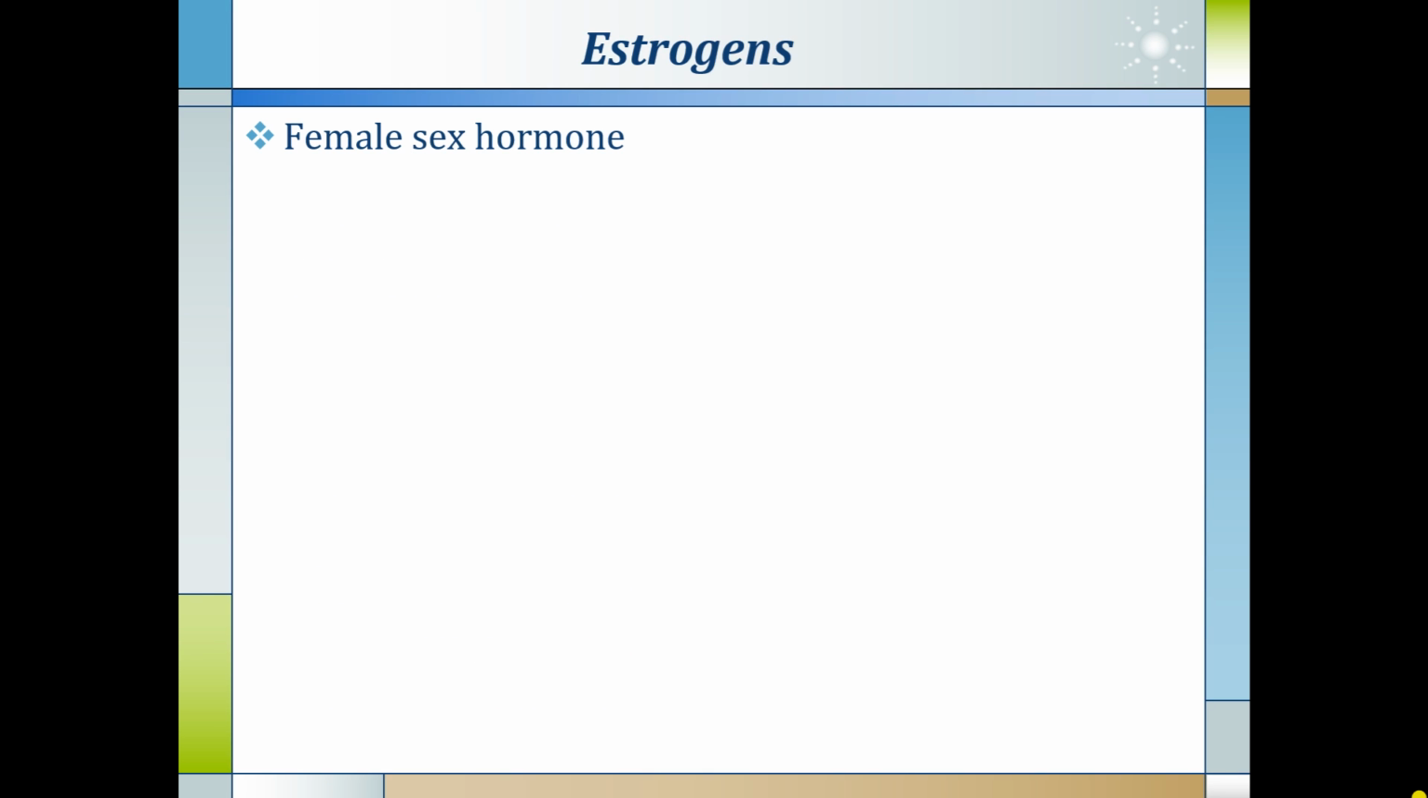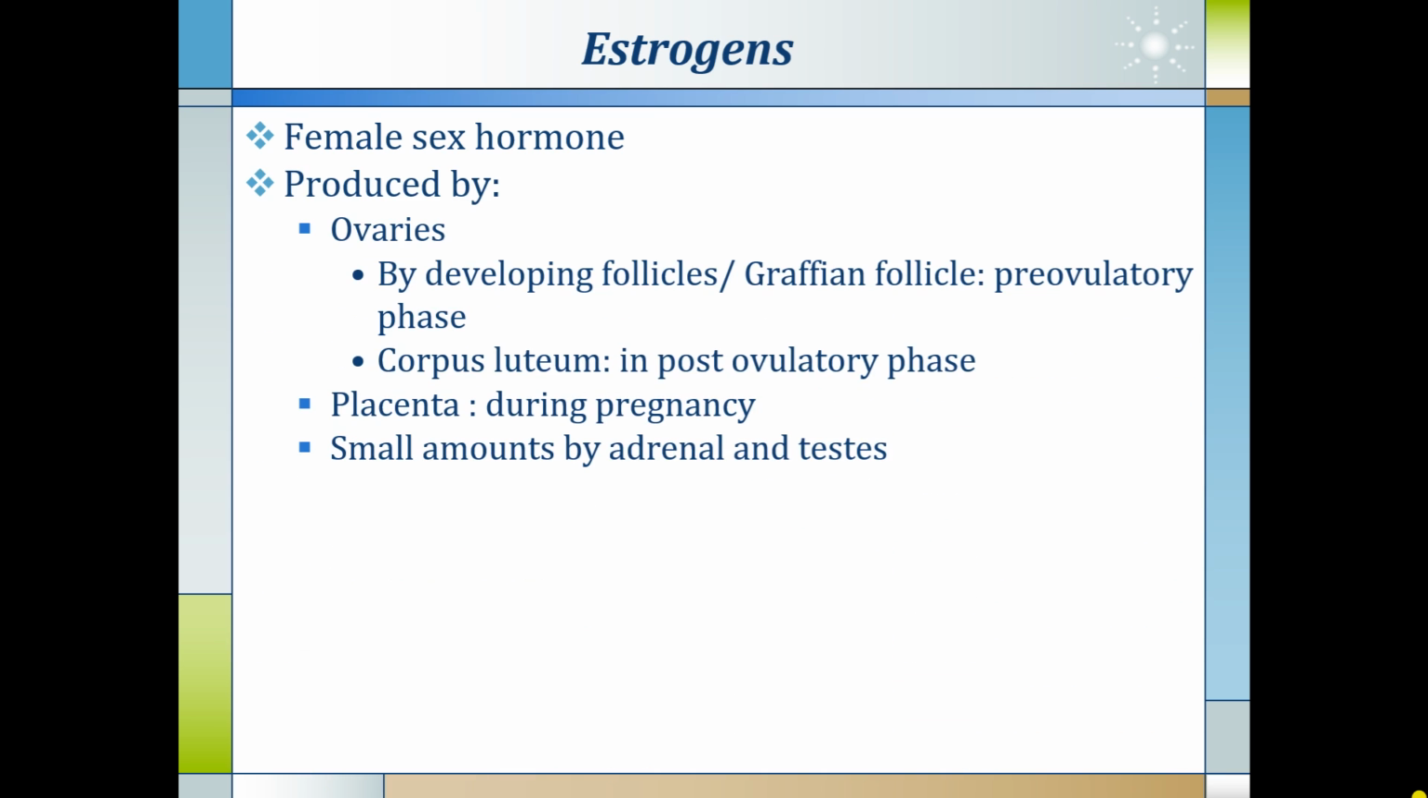Estrogen is also known as the female sex hormone. It is produced by the ovaries, by developing follicles or the Graafian follicle in the pre-ovulatory phase, and in the post-ovulatory phase the corpus luteum also secretes a small quantity of estrogens. The placenta secretes estrogen during pregnancy, and a small amount of estrogen is released by the adrenal gland and testes also.